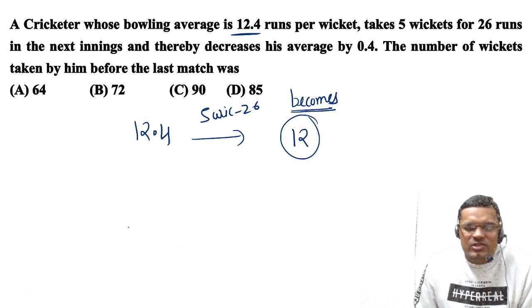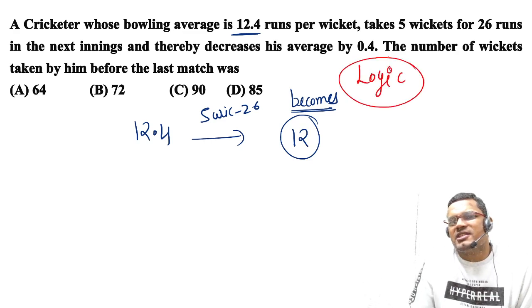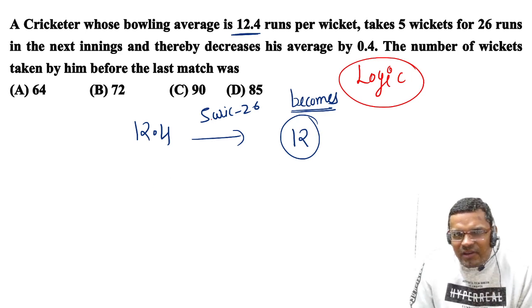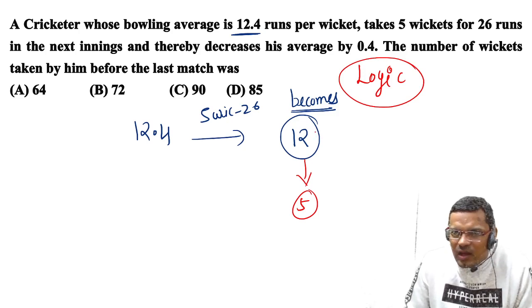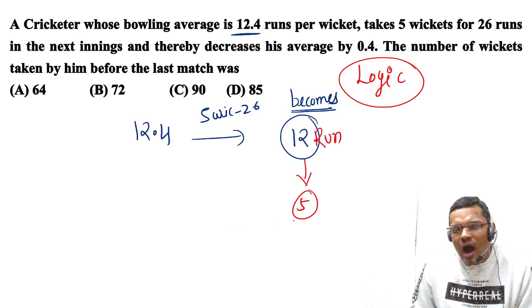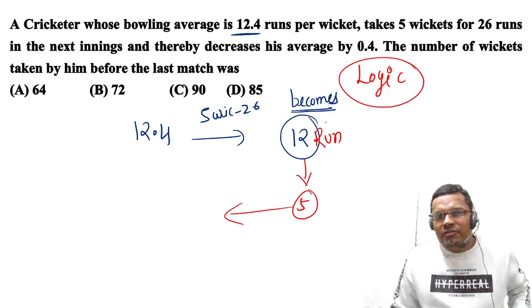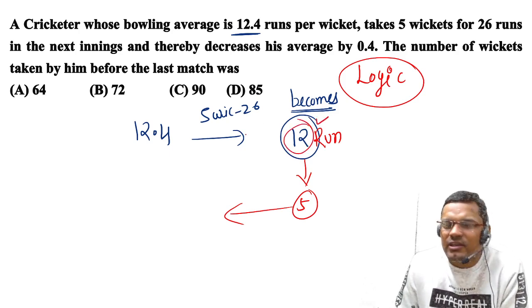So think like this. Now we are doing this question with the help of logic, or the deviation method, right? The logic is: he takes 5 wickets, and finally he has to give 12 runs per wicket. So how many runs would he have given if he had bowled with an average of 12?